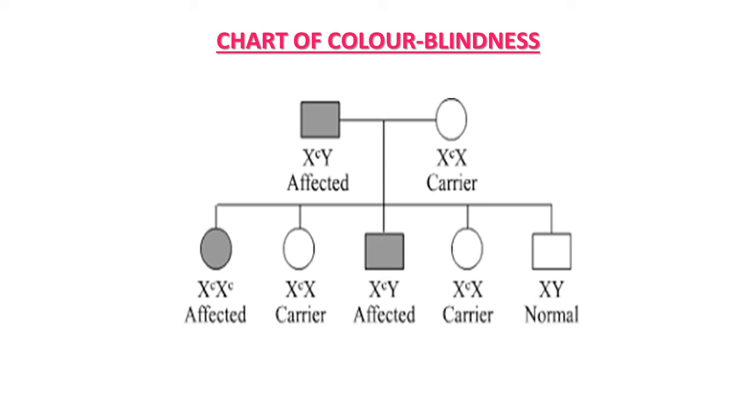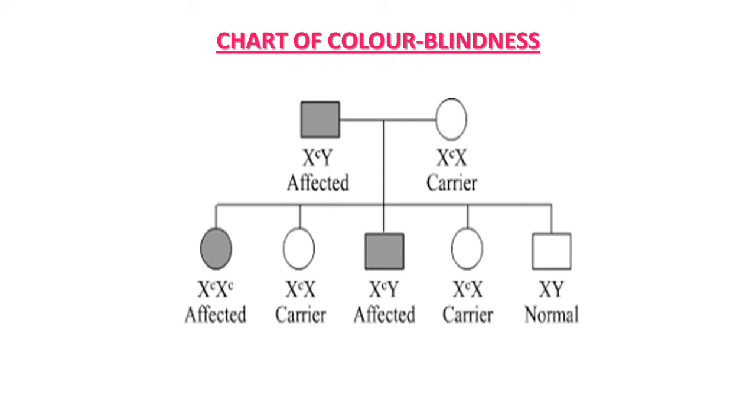In the female you can also see small c present on one X chromosome, but why is she not affected? Because she also has one normal X chromosome, so she is a carrier only. She can carry the disorder to the next generation, but she herself is not color blind. So the father is affected and the mother is a carrier only.